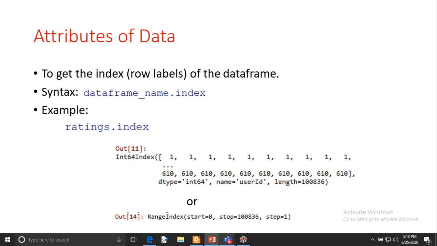But if you have a large data set and the number of indexes is very large, in those cases it will show a short form. It will show the second output: RangeIndex, start equal to 0. It means the indexing is starting from 0 and stopping at index 100836. So in our data we have 1 lakh 836 records, and step is equal to 1.